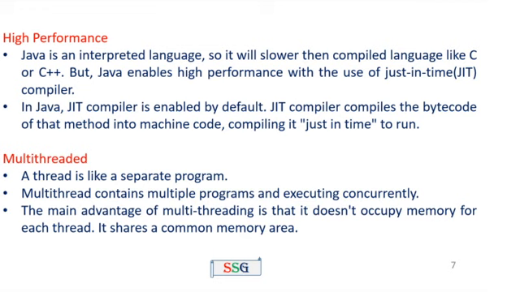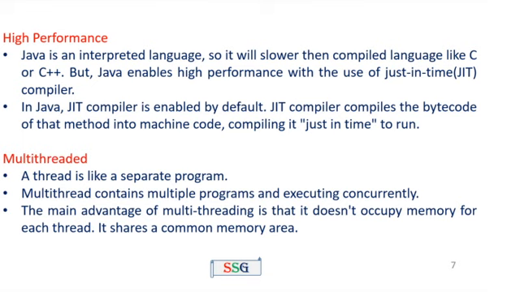Normally, programs are executed in two manners: parallel execution or concurrent execution. What is meant by parallel execution? Suppose you have a desktop or laptop that contains more than one processor. For example, you have two processors and two tasks. Each task is assigned to one processor. Then processor 1 executes task 1, and processor 2 executes task 2. Both the processors execute in parallel. This sequence is called parallel execution.